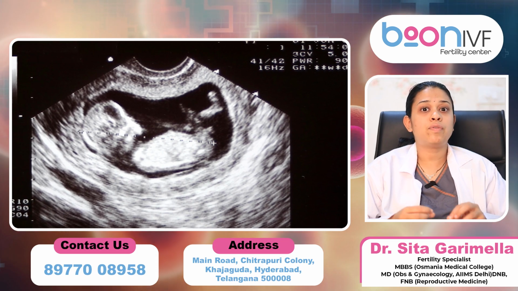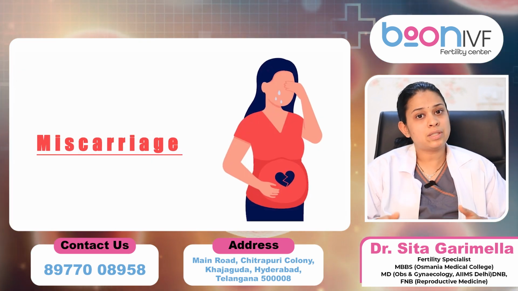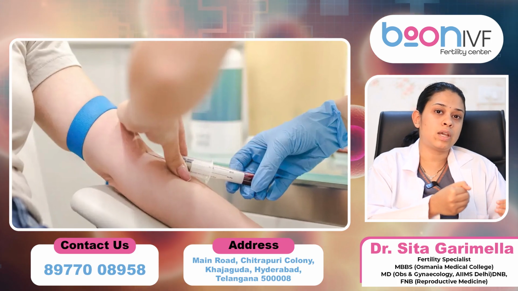Embryonic miscarriage is one which happens when we find an embryo on the scan. If we find a fetal pole or a heartbeat and then a miscarriage happens, it is called an embryonic miscarriage. But if we don't find any embryo on the scan and only on a blood test we come to know that the lady is pregnant, then that kind of miscarriage is an anembryonic miscarriage. The difference is important because the reasons vary. Anembryonic miscarriages might mostly be because of genetic causes.